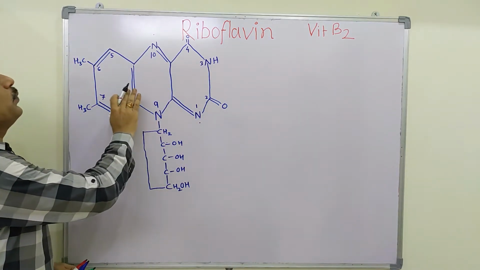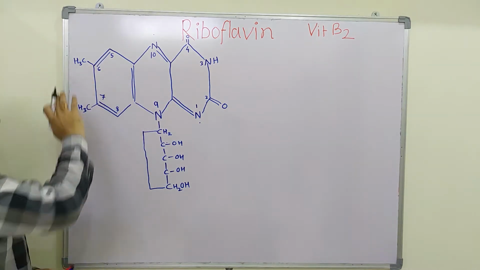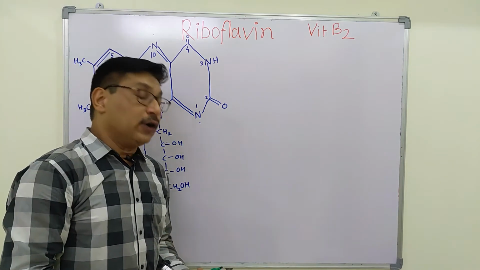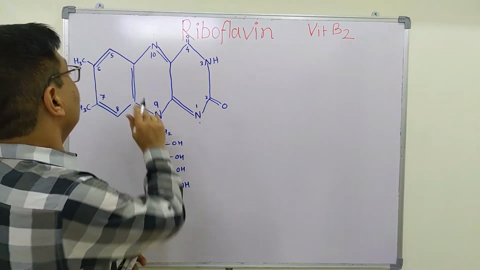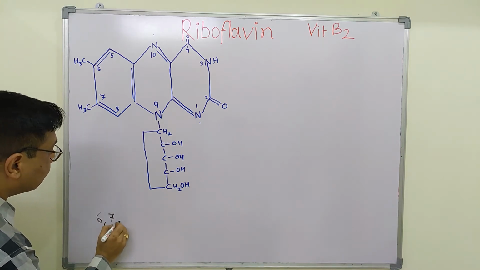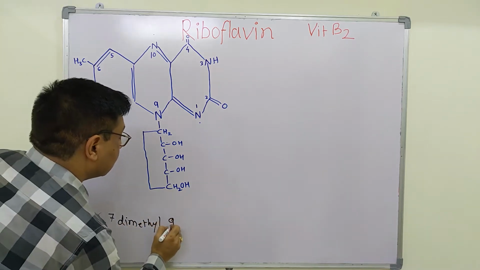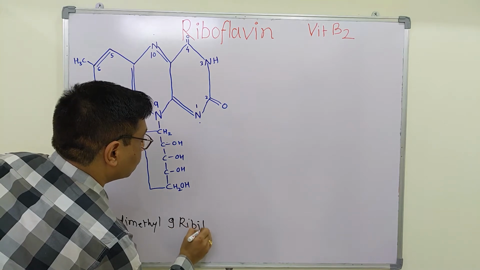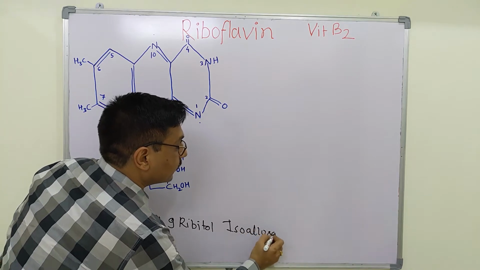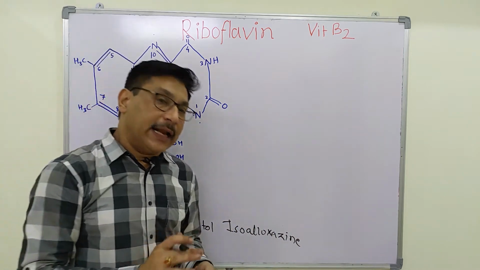Riboflavin is an isoalloxazine ring. To this isoalloxazine ring, at C6 and C7 are attached methyl groups, and at N9 ribitol, that is the alcohol of ribose. So this is 6,7-dimethyl-9-ribitol isoalloxazine. It is heat stable but light sensitive.